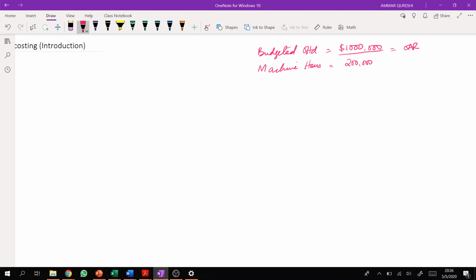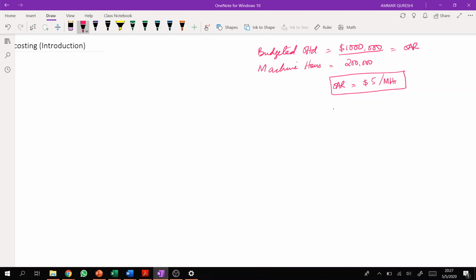So we calculate the overhead absorption rate by using a formula, that is budgeted overheads divided by the budgeted activity level. This is something which we have already covered in the past. So in this case, what will be the overhead absorption rate? It will be around 5 pounds per machine hour, right? So this is basically the overhead absorption rate for the company.